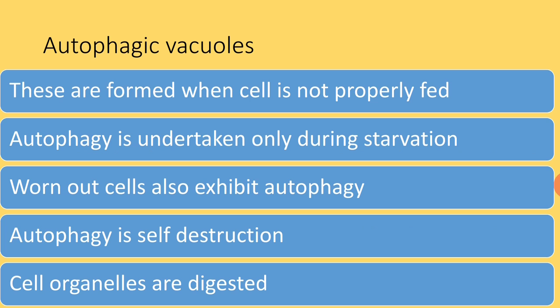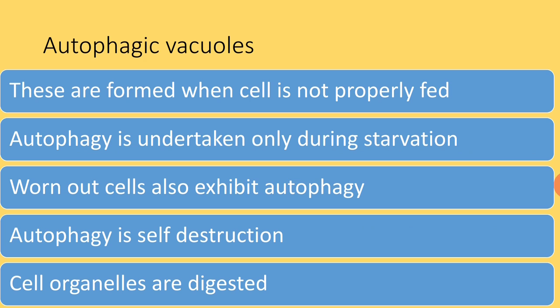Worn out cells also exhibit autophagy. Autophagy is nothing but self-destruction, and the cell's own organelles are thus digested.